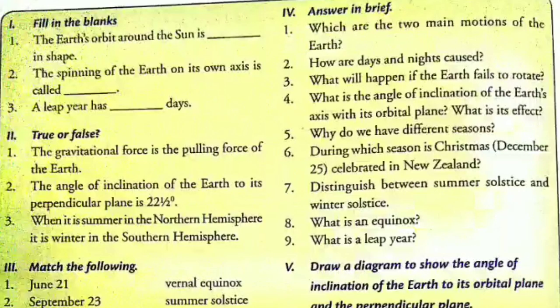Now, question number 4 is, what is the angle of inclination of Earth's axis with its orbital plane? What is its effect? So, I am dictating the answer, kindly note it down. The axis of the earth is tilted at an angle of 23.5 degree to vertical.